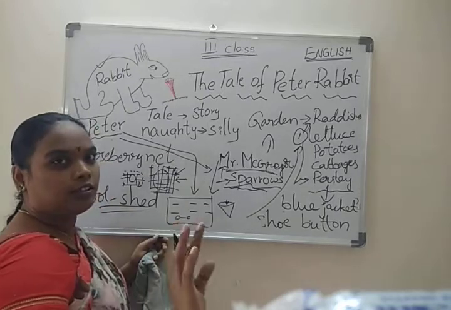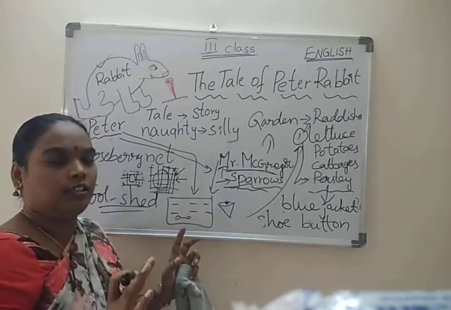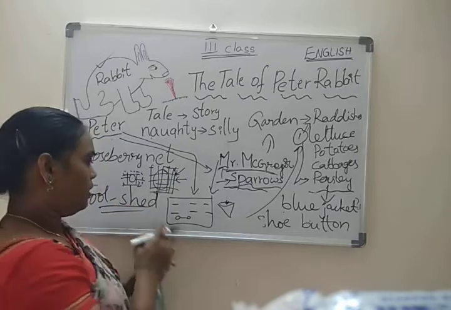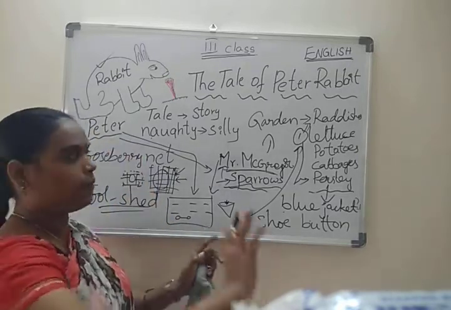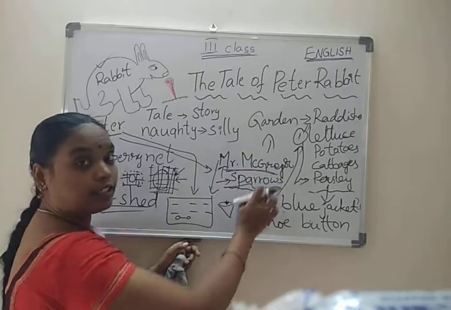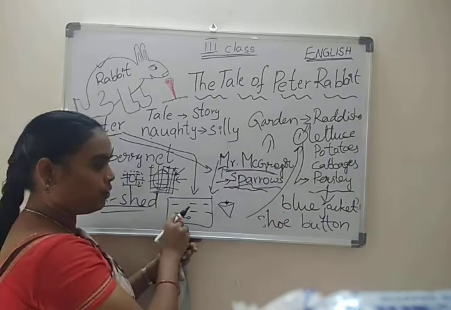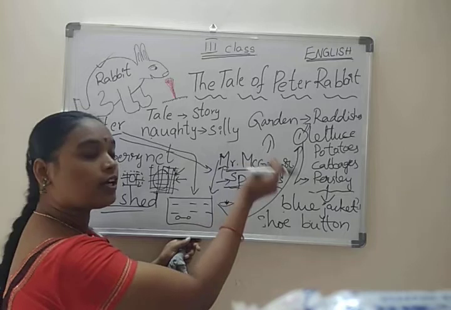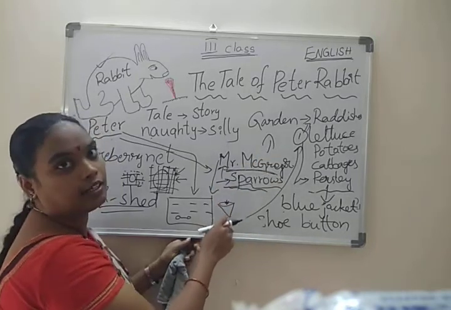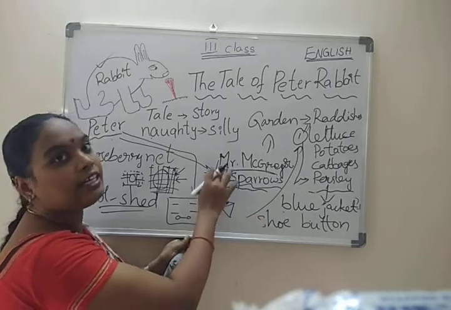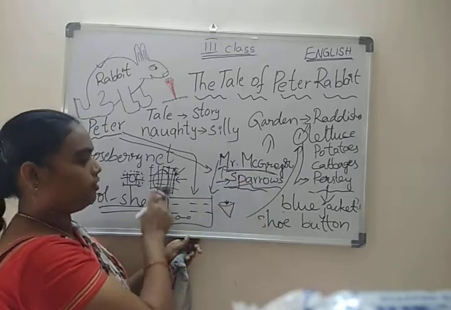So very luckily, Peter escaped from Mr. McGregor. Where was he? He was in the tool shed. But Mr. McGregor, where did he search? He searched under the flower pot. So he did not find Peter.